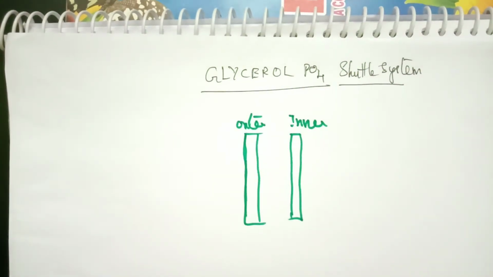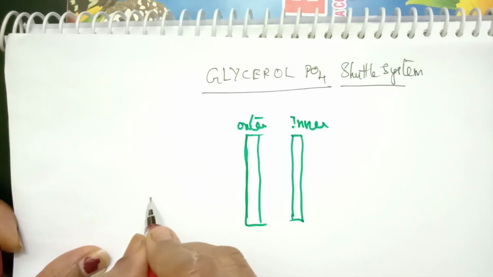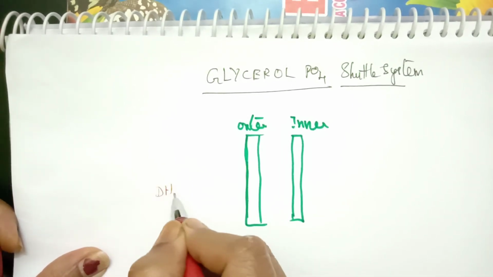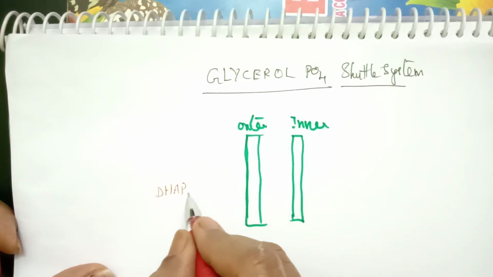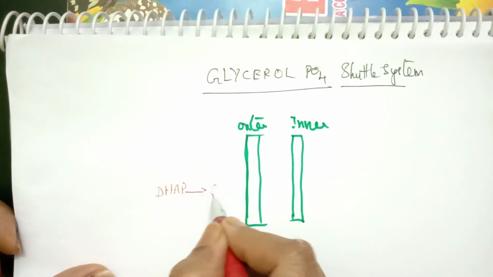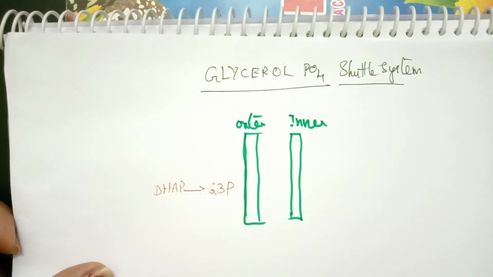This is the outer and this is the inner membrane. So here what happens is conversion of DHAP. Towards the outer side, this is the cytosol. So here DHAP, that is dihydroxyacetone phosphate, is converted into glycerol 3-phosphate.